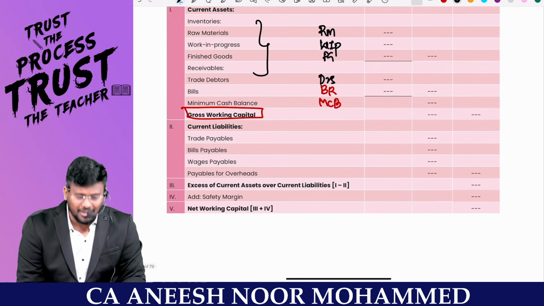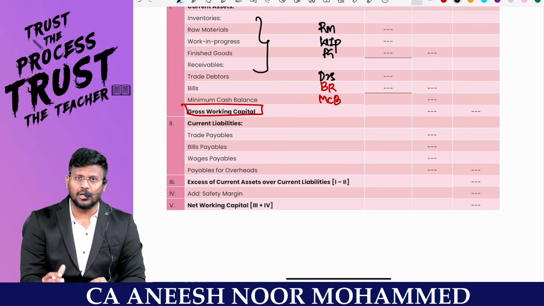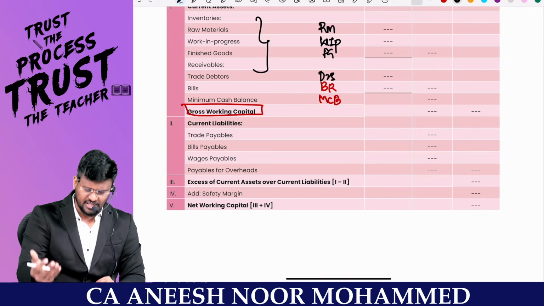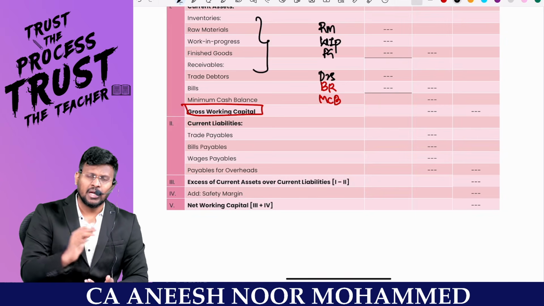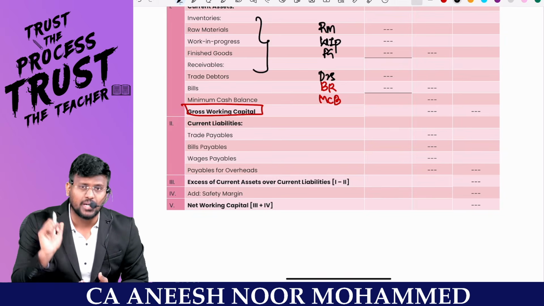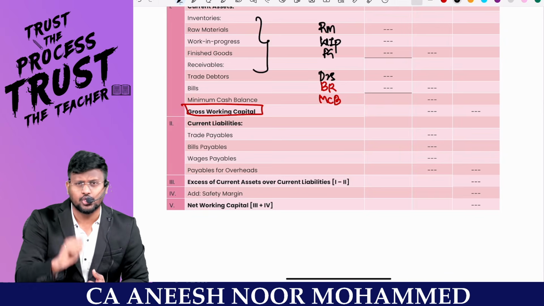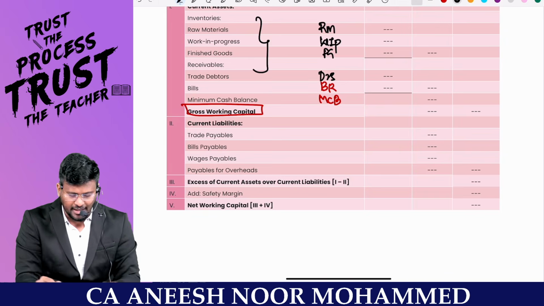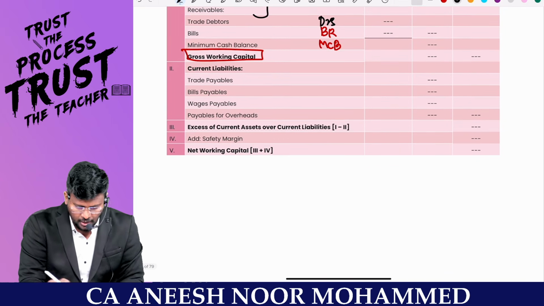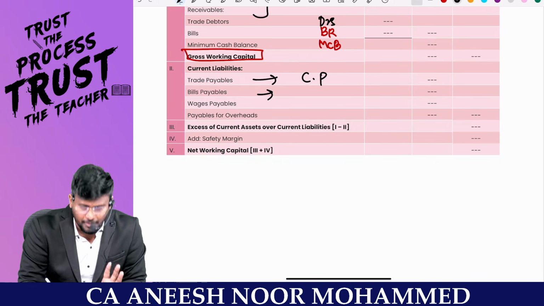With regard to receivables, debtors, you have to think of total credit sales for the year divided by 365 or 12 or 360, into the cost of sales per unit excluding depreciation, if you are following the cash cost approach. If you are following the total cost approach, you have to include the depreciation also. Fantastic to the core. Minimum cash balance will be given in the question. Trade payable is connected with the credit purchases. Bills payable will just be given in the question.